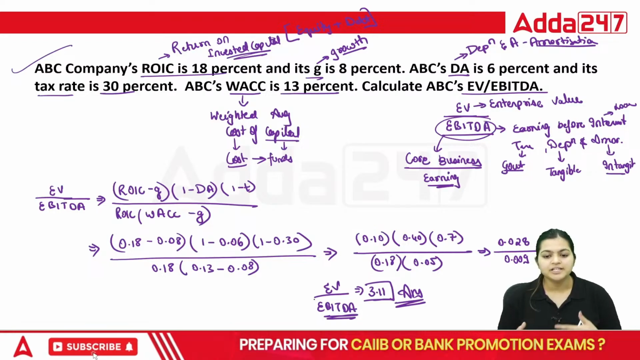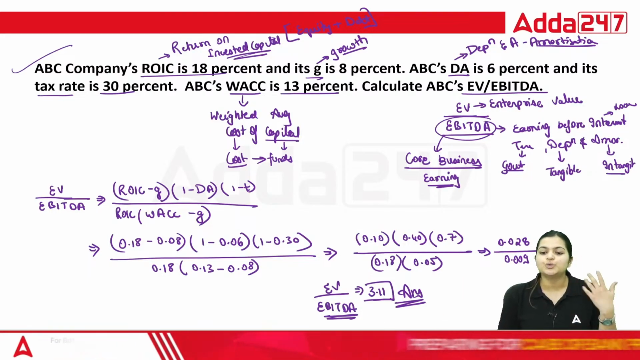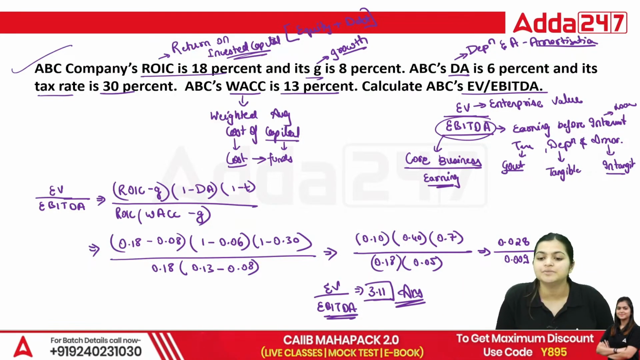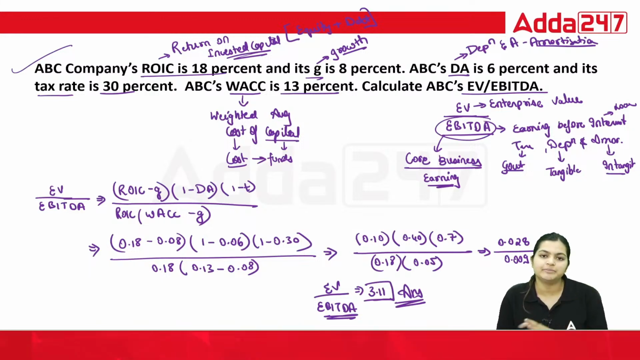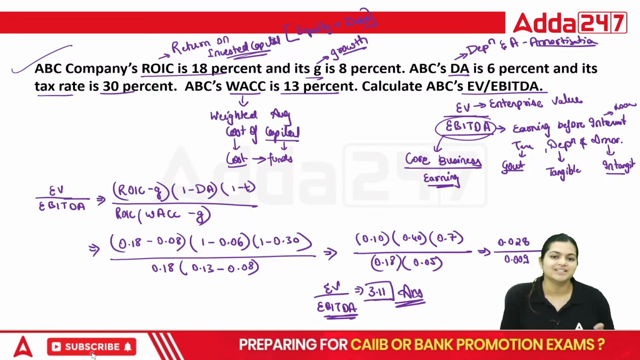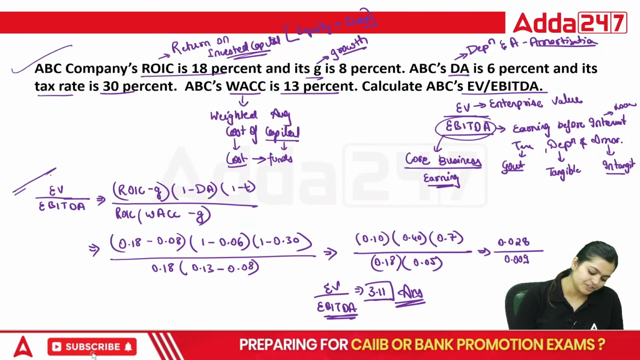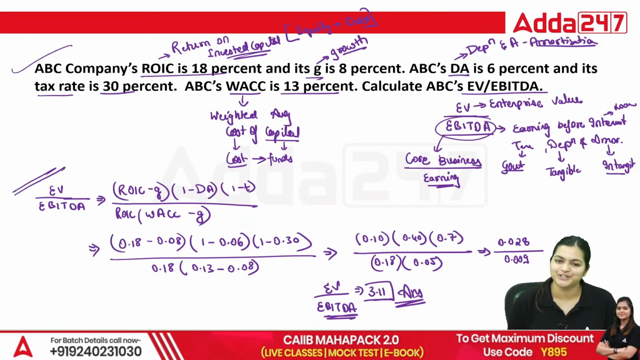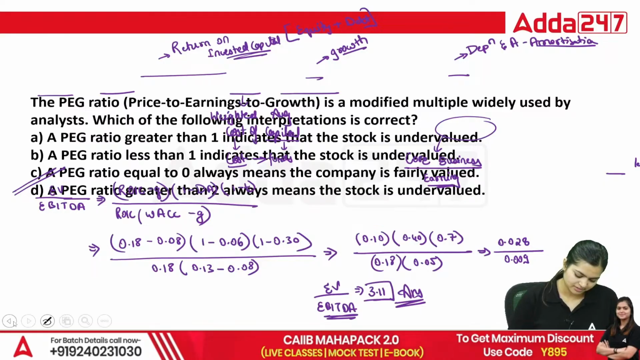From your earnings, you are going to value your company 3.11 times more. That is what EV EBITDA says. And this is your first numerical question. So if you remember this formula, this is the easiest question for you. Coming to next.